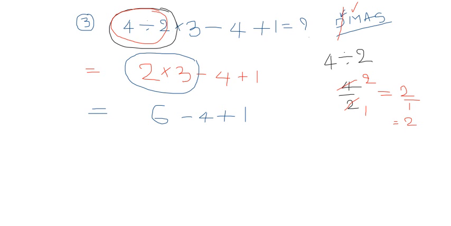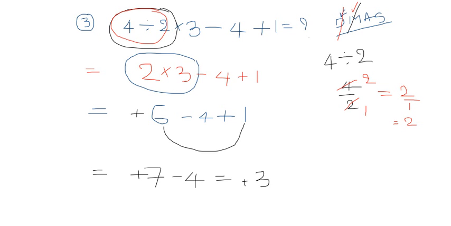After that, what to do? Multiplication also completed. Go for the addition. Wherever the addition symbol is, take the first one and the last one. So add these two numbers first. 6 plus 1 is 7, minus 4 stays minus 4. Now 7 minus 4 is how much? 3. Out of these two, the larger number carries what symbol? Plus. Keep the plus here, right? This is the way to approach the problem, guys.